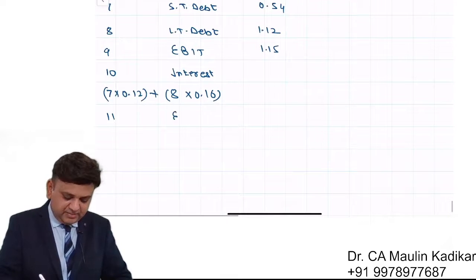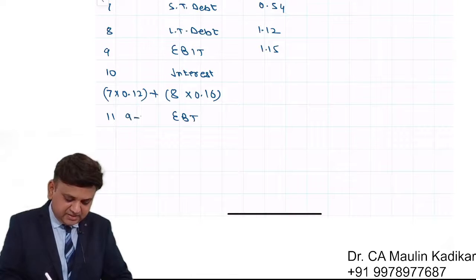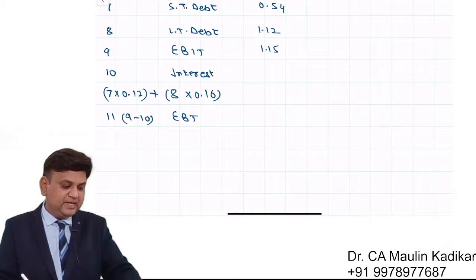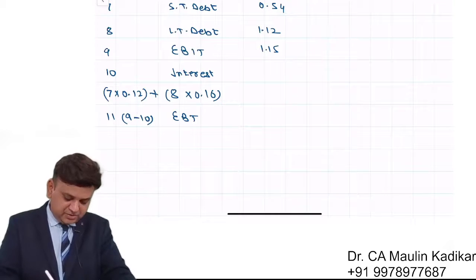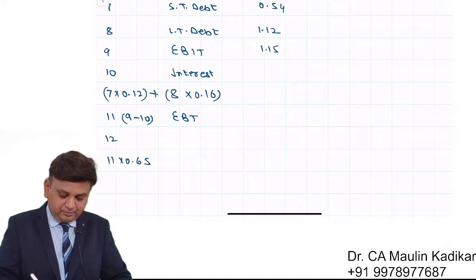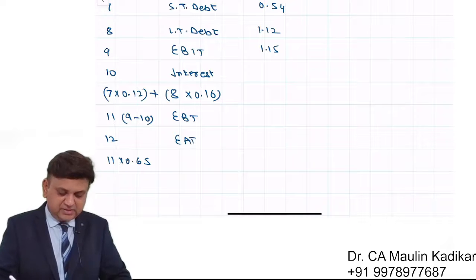Row 11 is EBT. It is calculated as 9 minus 10, EBIT minus interest. Income tax rate is provided to us as 35%. So row 12 is equal to 11 into 0.65. That is earnings after taxes.